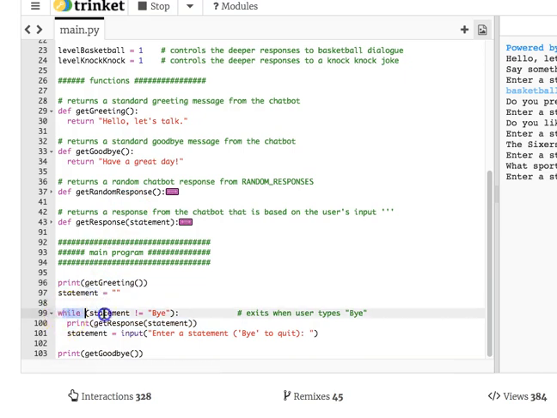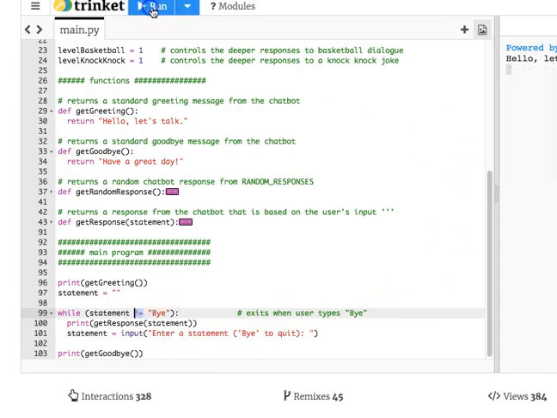So the main part of this is this loop. Watch. See how it goes around like a merry-go-round? It's a while loop, not a for loop. So we never know when it's going to stop, how many iterations there are. It all keeps going around until bye is typed in by the user when he or she wants to quit. Because of that not-equal-to symbol, it just works and it ends. I never tested that over here.